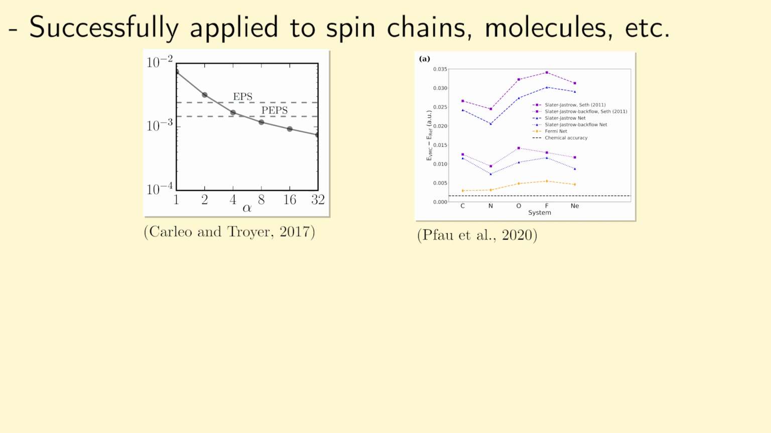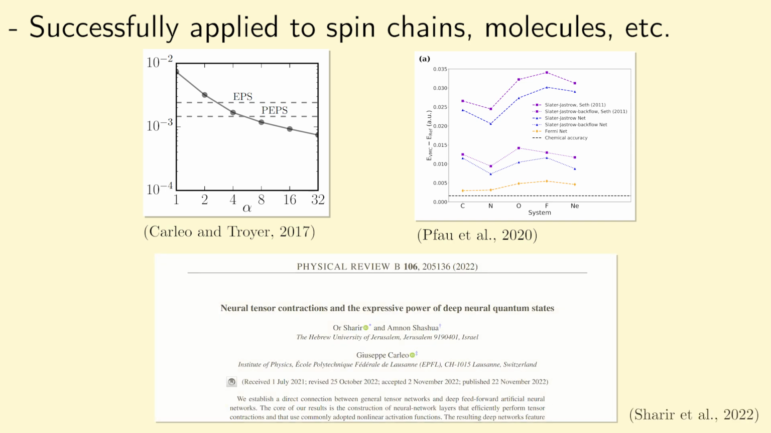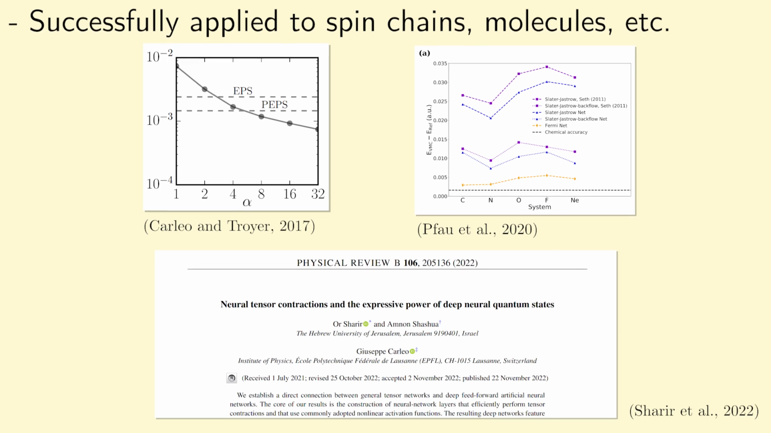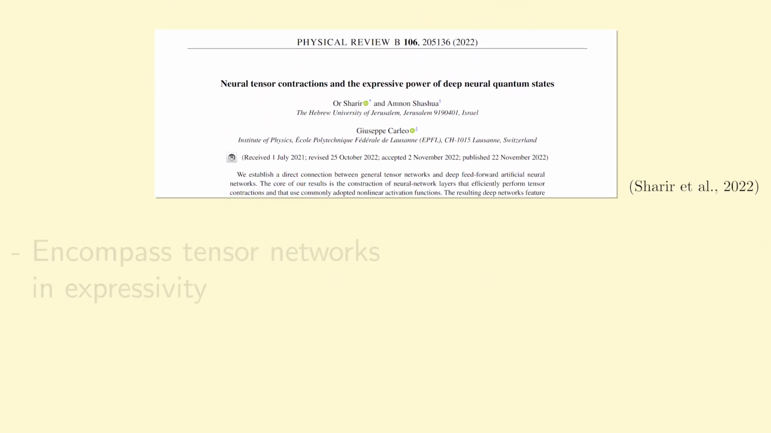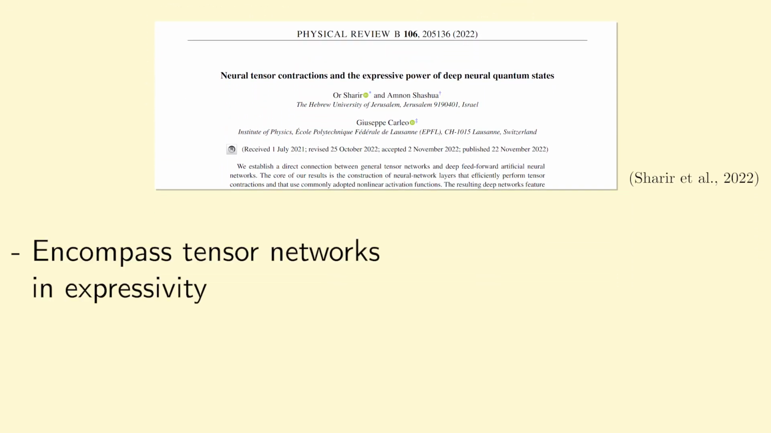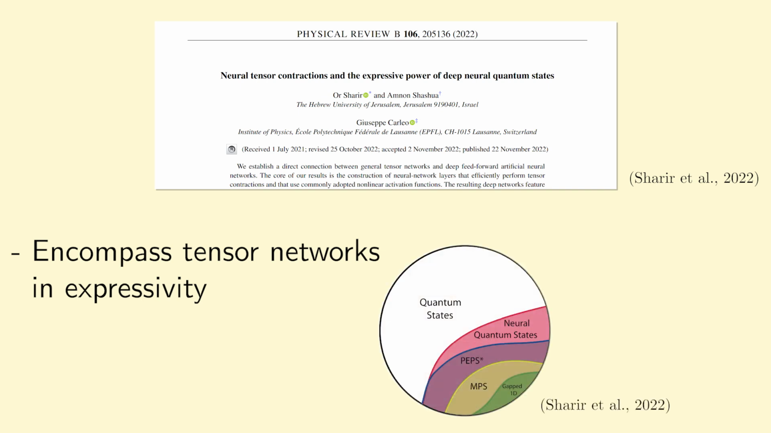In addition, another piece of evidence in favor of neural network quantum states is a recent paper that showed how neural networks can perform tensor network contractions with little overhead. And what this tells us is that neural network quantum states can encompass tensor networks in their expressivity, which is illustrated in the following figure, and we therefore have even more reason to believe in the strength of these neural network quantum states.